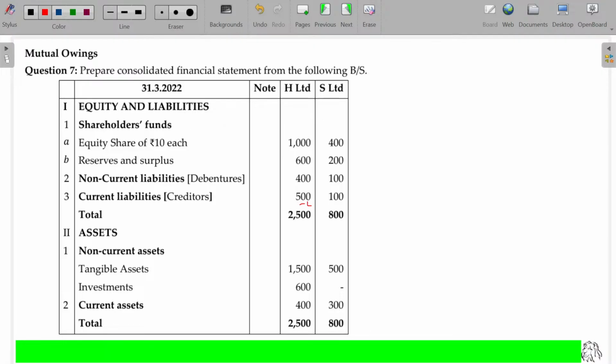So from here I have to subtract 50. Here I have to subtract 50. On merging 500 plus 100, the mutual owings of 50 will be subtracted from the creditors as well as debtors parallelly.